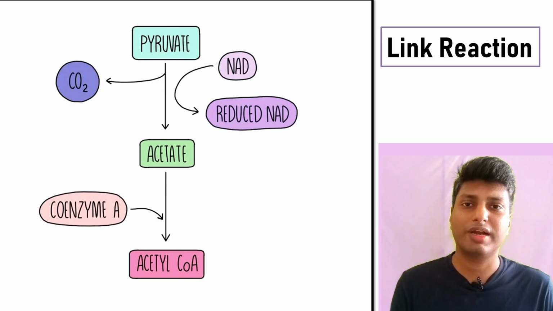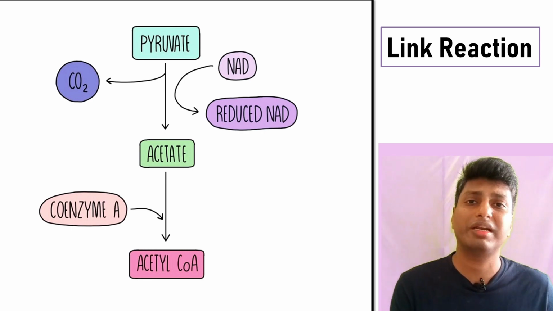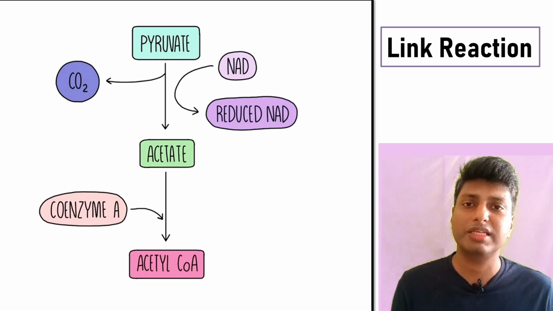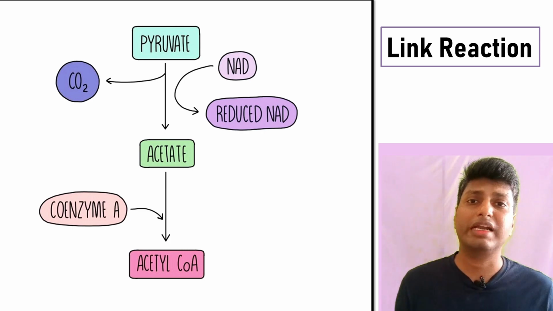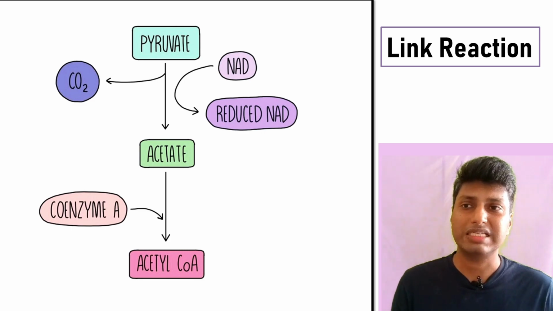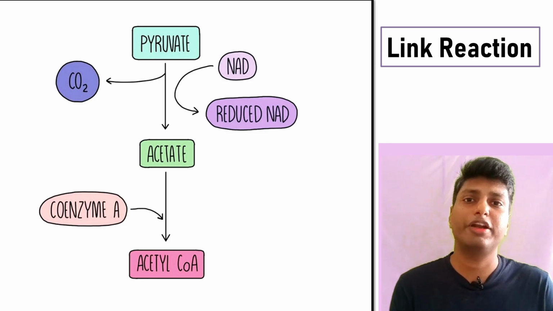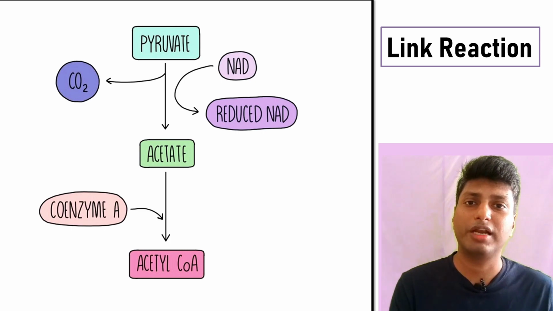So that's the reason why, dear students, until and unless acetyl CoA has been formed, pyruvate won't be able to enter inside the mitochondria, and there won't be further breakdown of pyruvate. That means there won't be further oxidation of pyruvate, and hence glucose won't be completely broken down, right? So that's the reason why this reaction, which is called the link reaction, is extremely important, because pyruvate gets converted into acetyl CoA, and further the acetyl CoA, once it enters inside the mitochondria, can undergo breakdown via a cycle which is known as the TCA cycle, right?